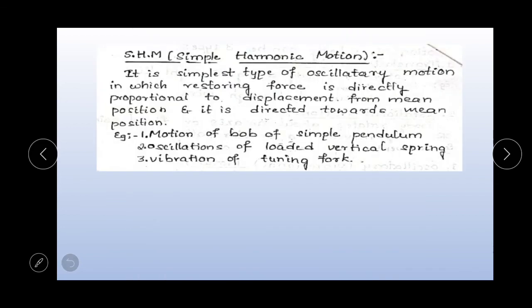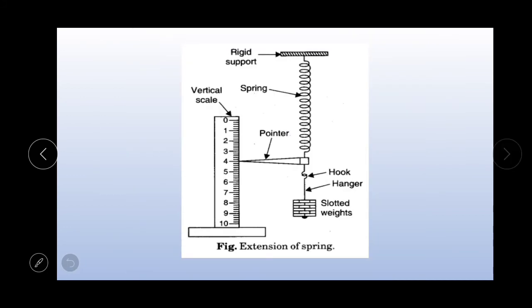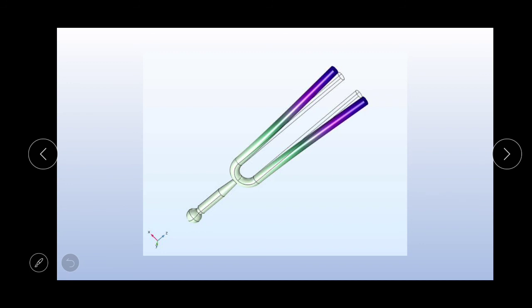The third example is the vibrations of a tuning fork, specifically the vibrations of the prongs of the tuning fork. As you know, when the tuning fork is struck against a rubber pad, its prongs start to vibrate. Those vibrations are also simple harmonic motion.